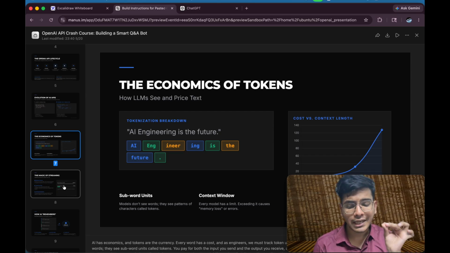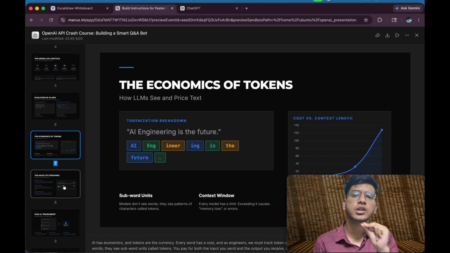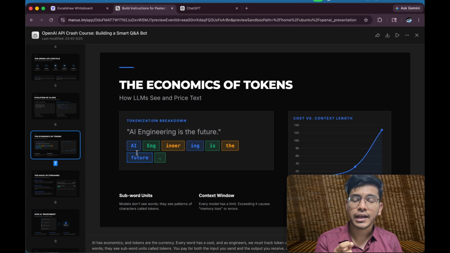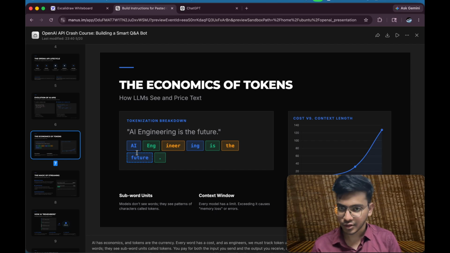I have explained in detail how tokenization happens, and we will be talking about tokenization when we talk about neural networks. But imagine that each and every word here, you can see, AI engineering is the future. Here each word is considered a token, and each word will get converted into a unique number.